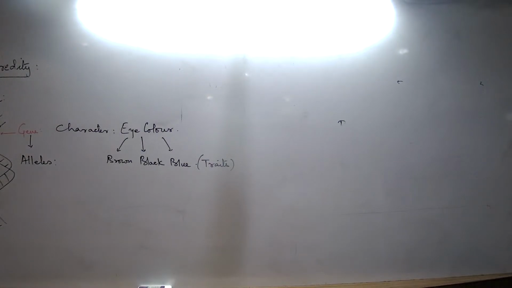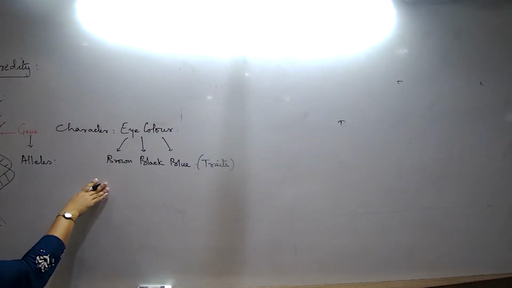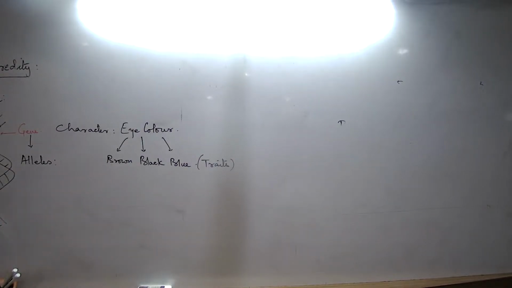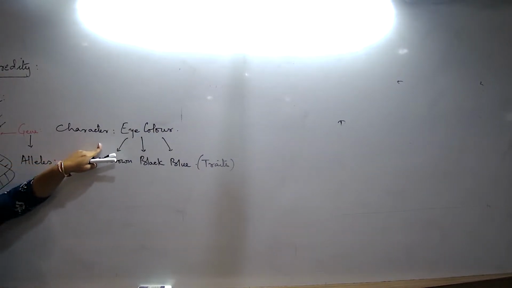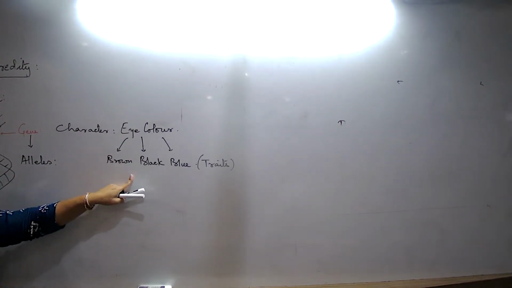Did I discuss all that? Only till here? Yes. So now when I talk about this particular condition, from here itself we start. I again talk about one character. What is that character? Eye color. Eye color has different forms.